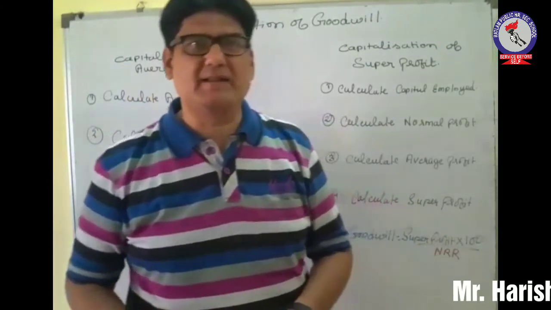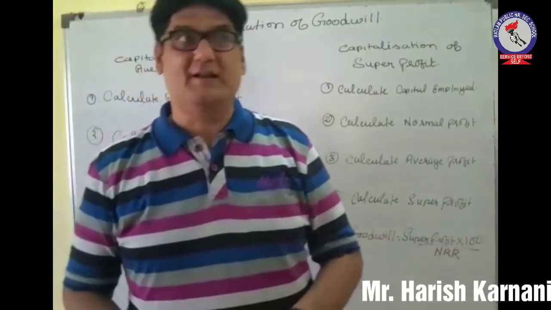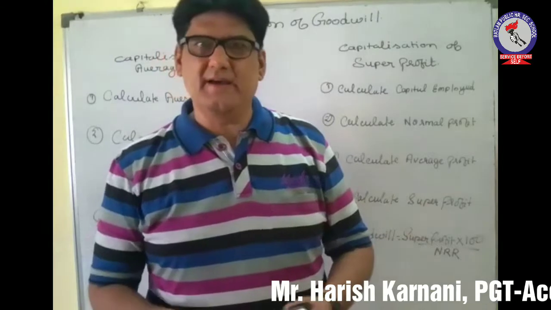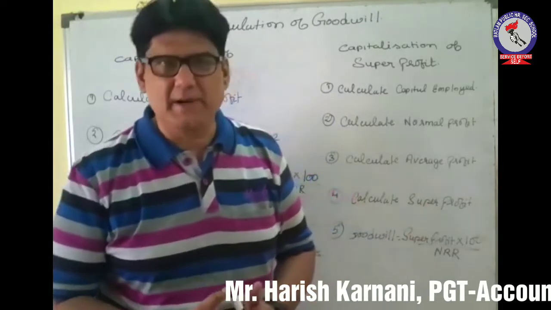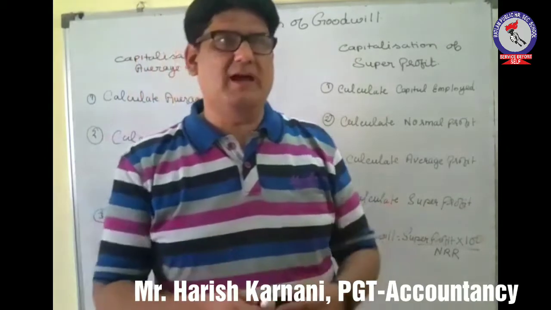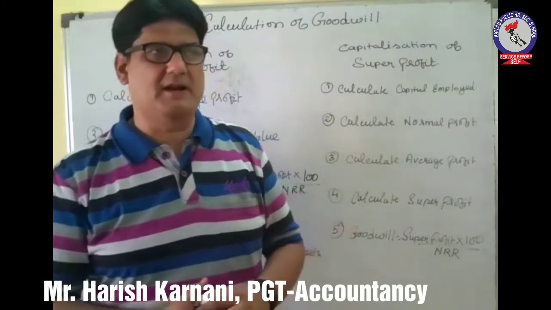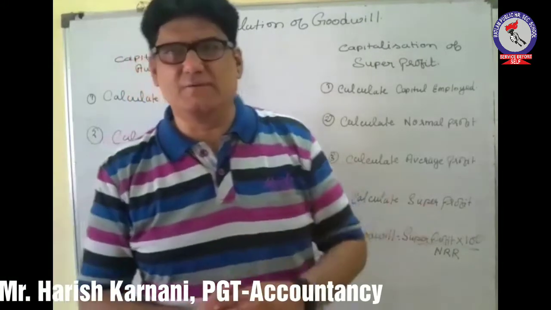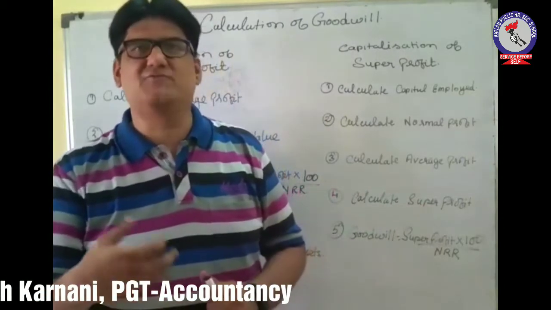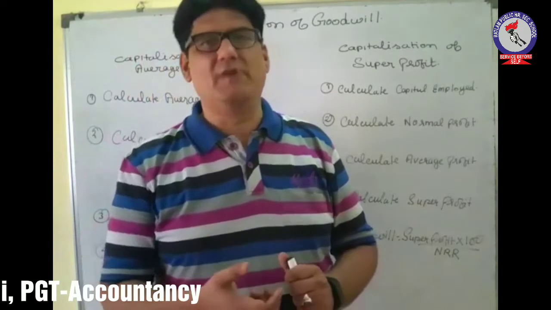In capitalization method, the capitalization of average profit as well as super profit, here both things will take place. Now in this, the formula is very straightforward. When we are talking about the capitalization method, calculation of goodwill, first we have to find out the capitalized value of the firm including goodwill.